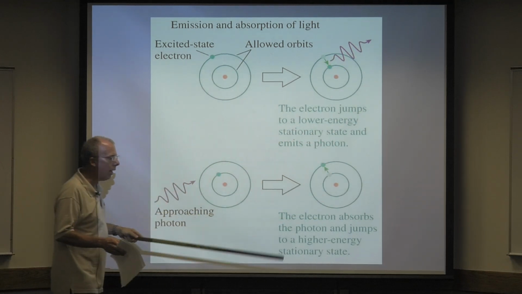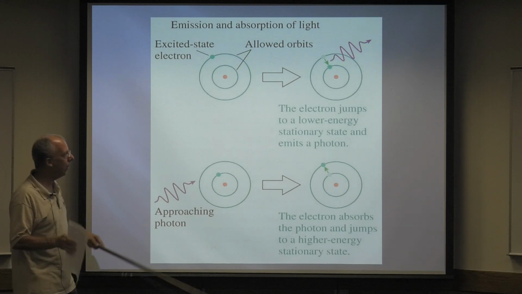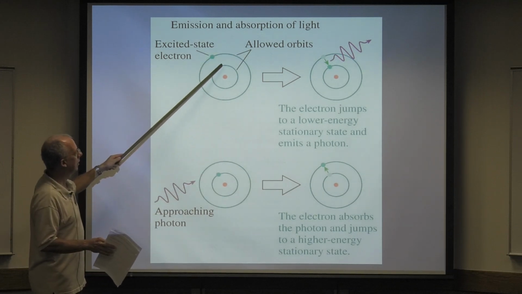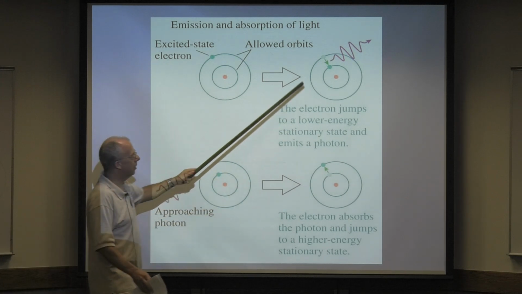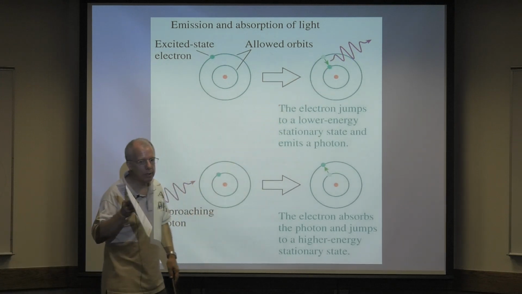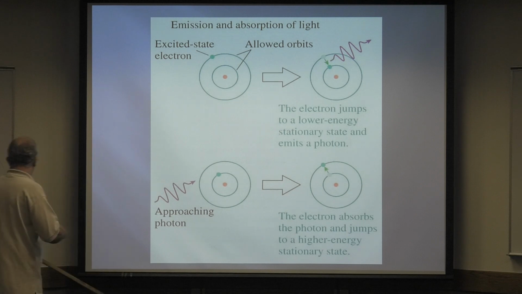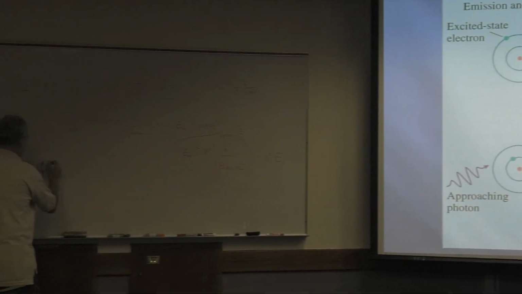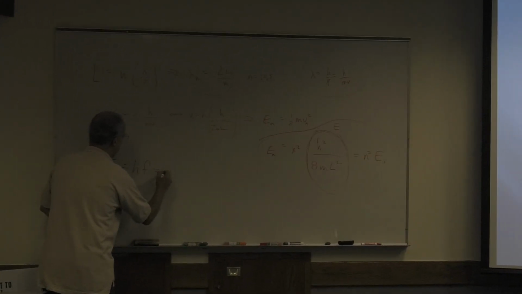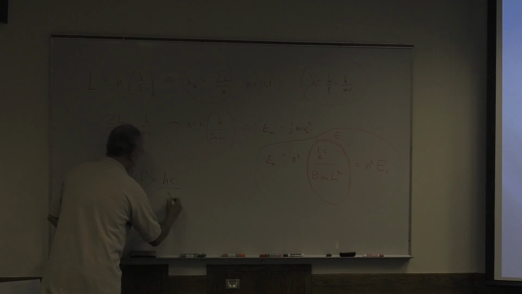And that photon has to have exactly the energy, the difference between this state and this state. It's the only way. So in other words, if the energy is unique or quantized, well, remember that super important formula. For light, E equals hf, which equals hc over lambda.